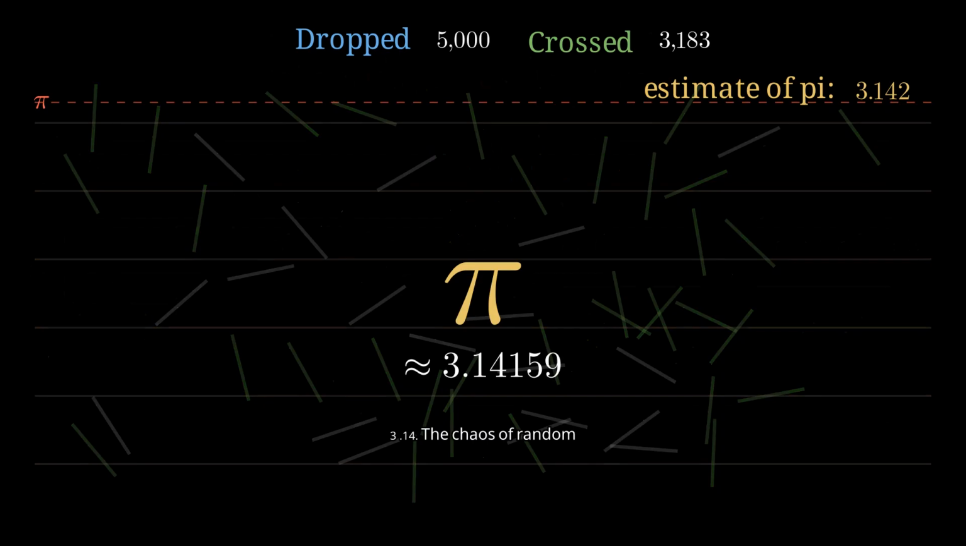The chaos of random tosses is quietly converging on a precise constant. That's the wonder of it. Pi usually shows up in circles and waves, but here it falls out of pure randomness, with not a single circle in sight.